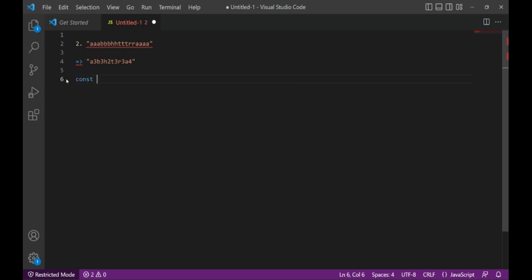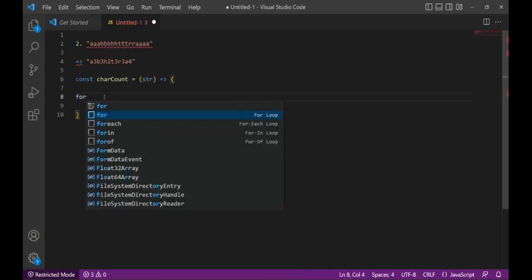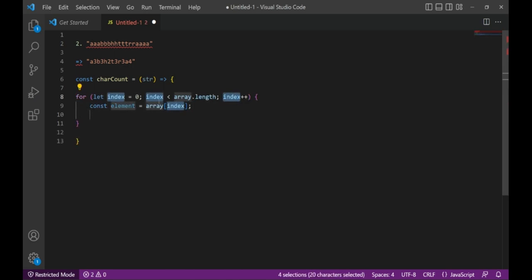For that we'll create one function, and I will name that function charCount. This function will take a string as input, and since we are getting this data as a string, we need to iterate this string throughout its length. So we will write str.length.